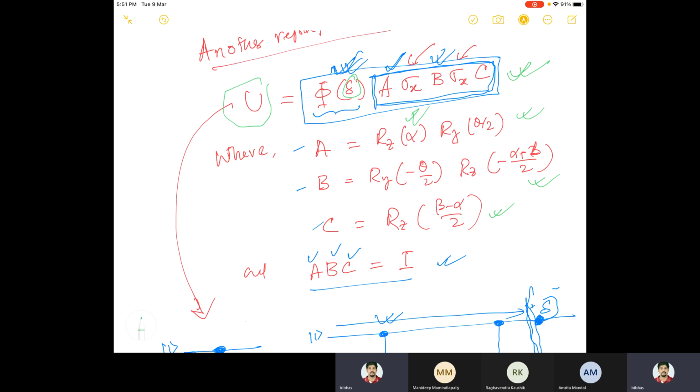Nobody knows it. Because in all the classical, as I said, when I talked about classical computation, the classical computational world is finite. Not only that, it is rational also. So we can only have finite ways of generating numbers. We do not have infinitely many ways of generating numbers. So even if we say this alpha could be anything, practically it is not anything.